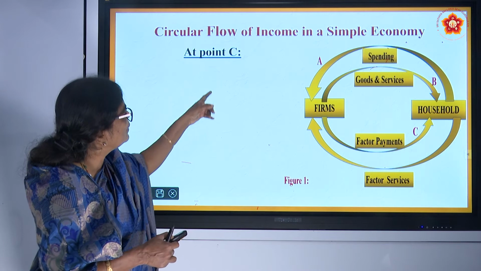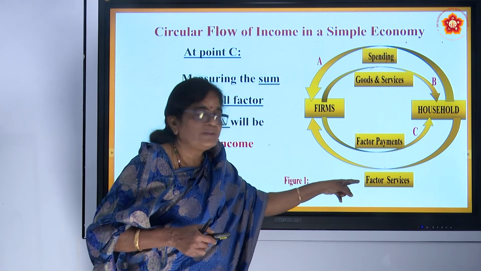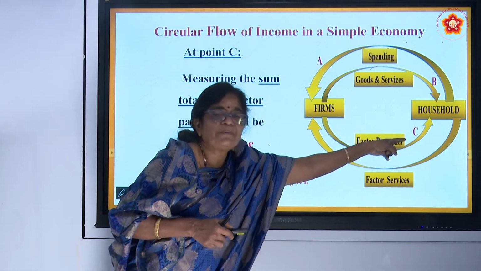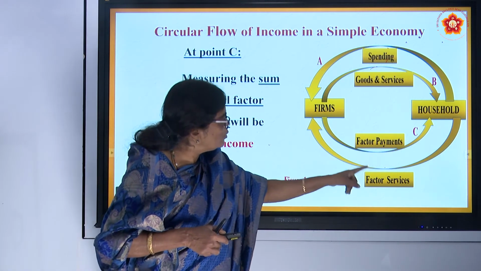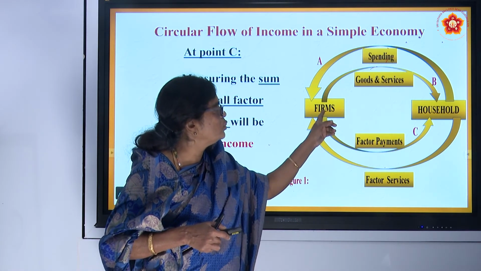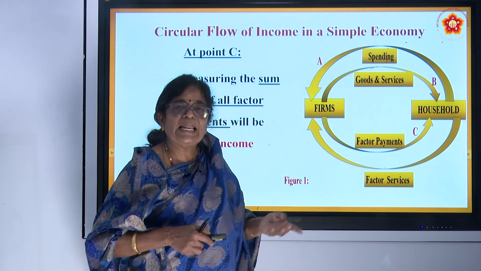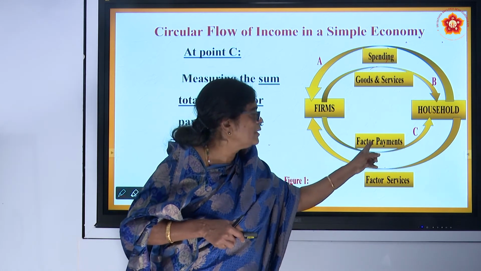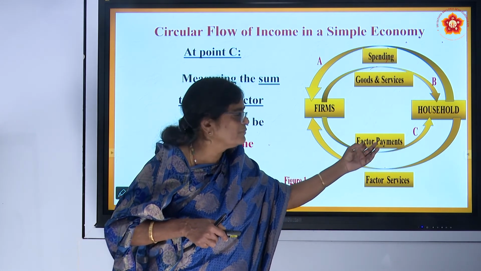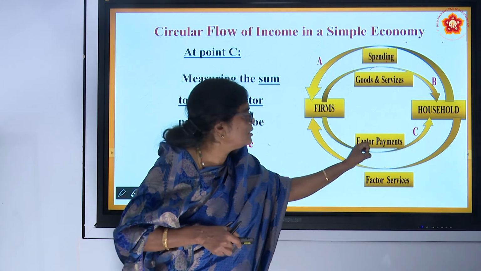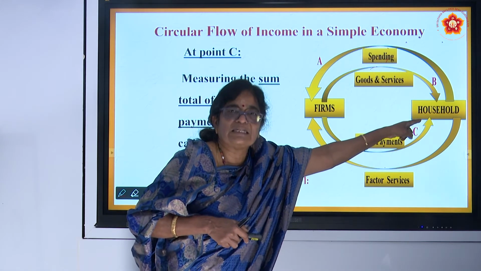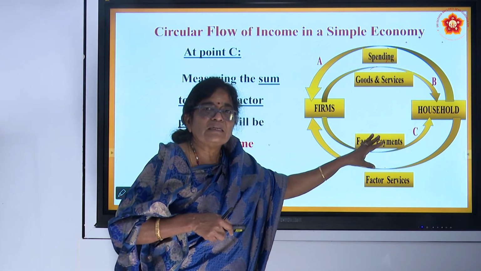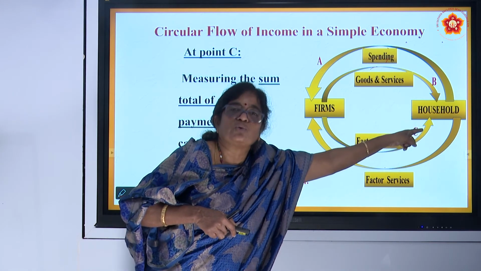At point C, what is happening? The factor services, this is called the income method. Why is it factor payment? I already explained. Firms utilize the resources from households: land, labor, capital, entrepreneurship. For that they can't use them free of cost. They pay. What are the factor payments? Rent plus wage plus interest plus profit. This factor payment is received by the household and is nothing but aggregate income. When all the factor payments are totaled together, it gives us the aggregate income received by the household.